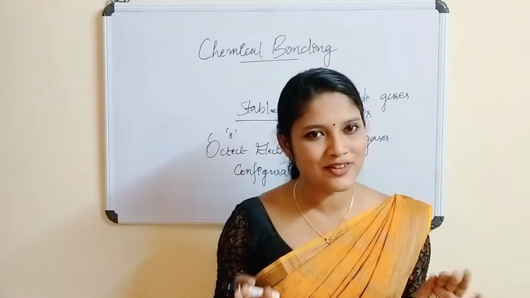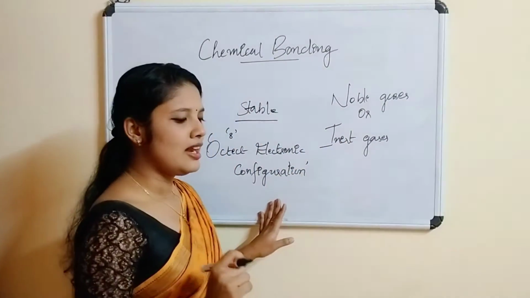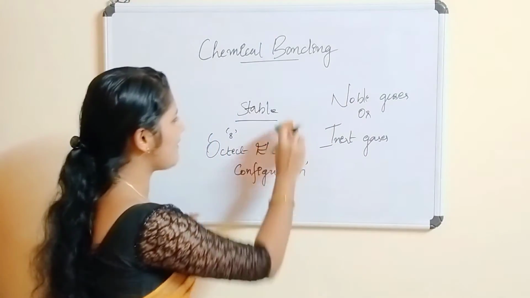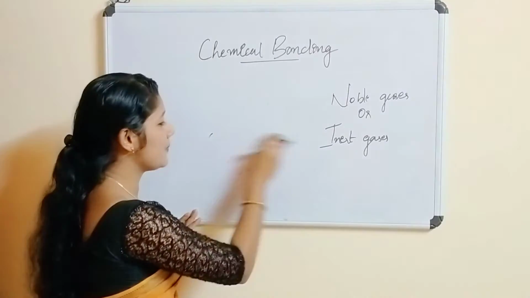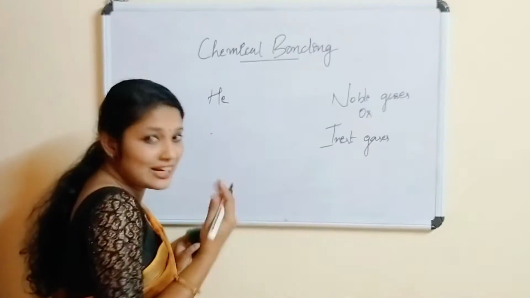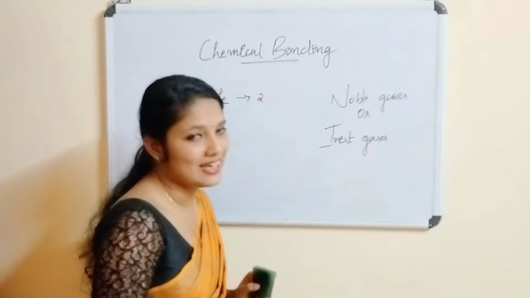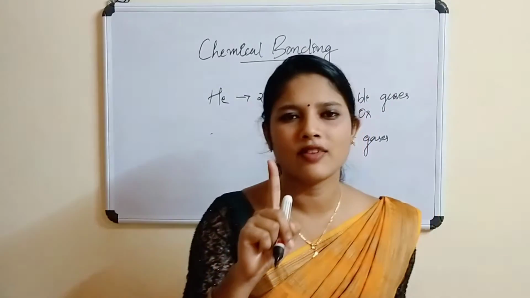Is it clear for you now? Now, let me ask you one thing. What about helium? Helium is having only 2 electrons, right? Helium is also an inert gas. That is also stable, but it is having only 2 electrons. Helium is having only one shell.